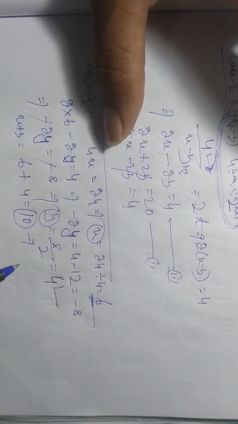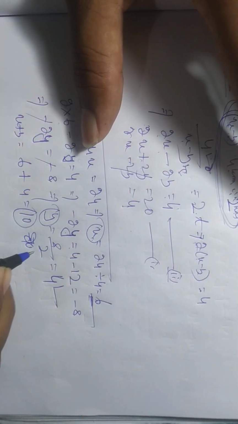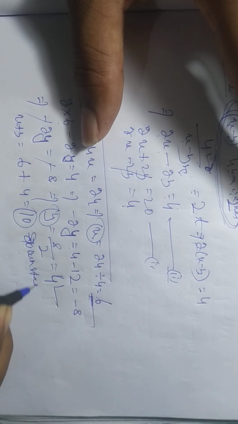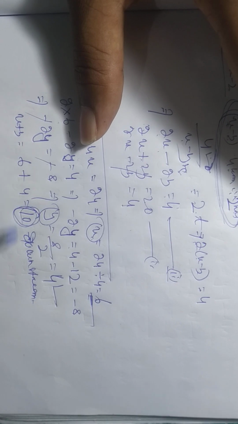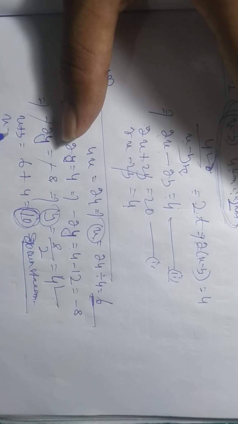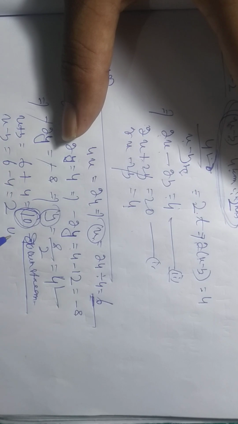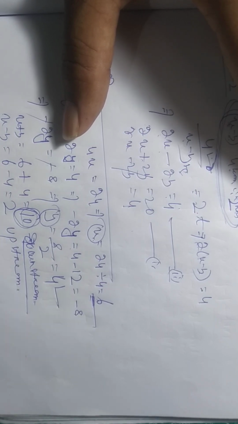So downstream speed is 10. And upstream is x minus y, 6 minus 4, is equal to 2. So upstream is 2.